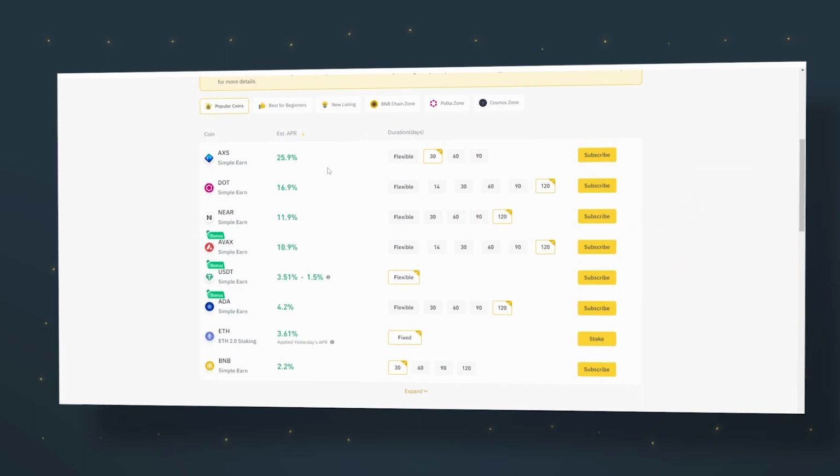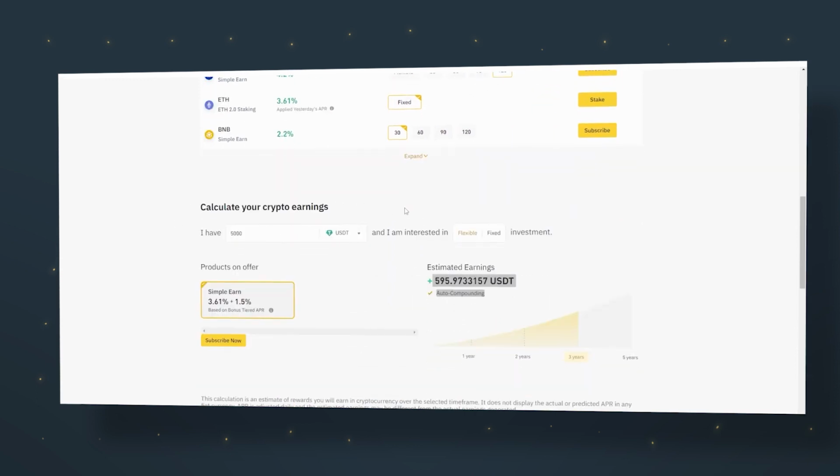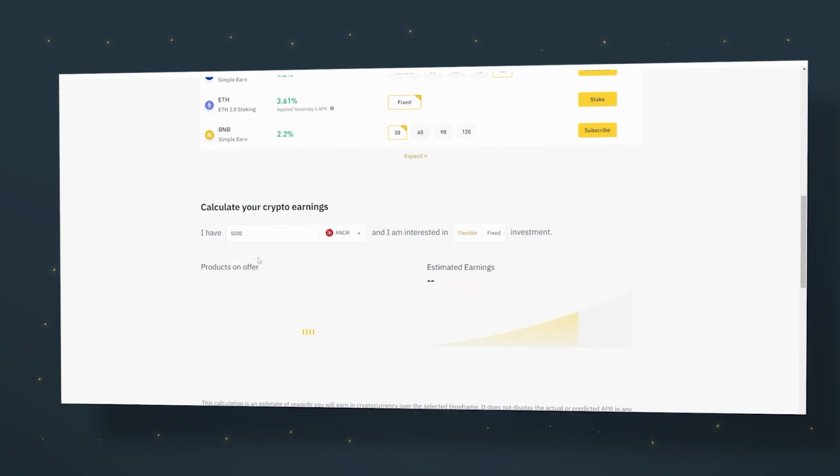If you're not sure, use a calculator to figure out how much you might earn. Check out the potential earnings for each coin like AVAX and what they offer. You can even do a search. For me, that's the most valuable token, so I decided to give it a shot. They offer only 0.42%, but hey, it's something. After that, you just pick the token you want to subscribe to. Maybe something like Fetch catches your eye.